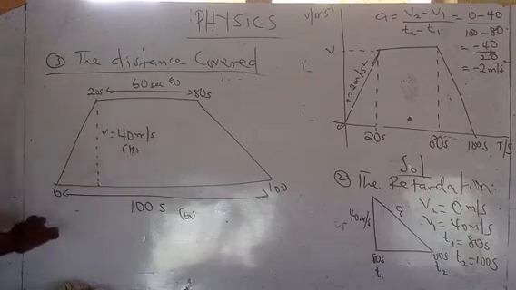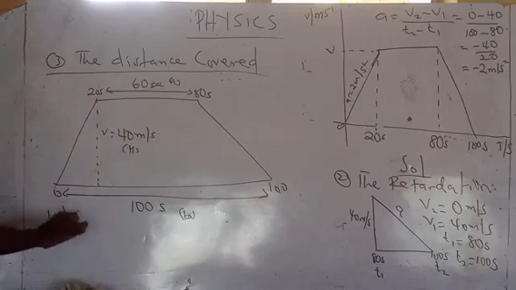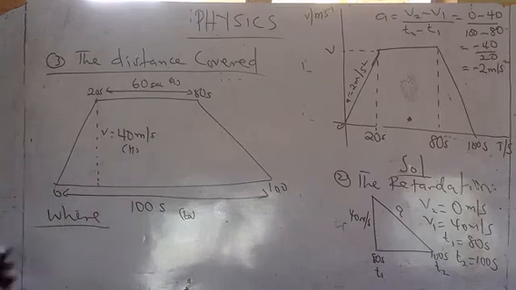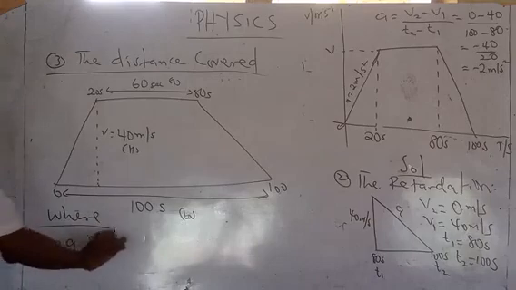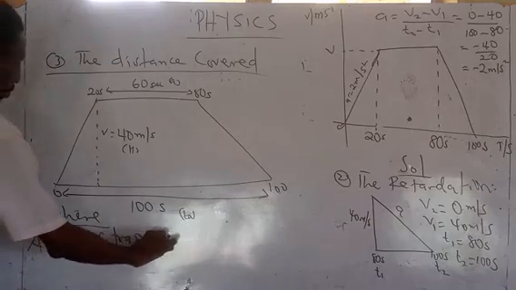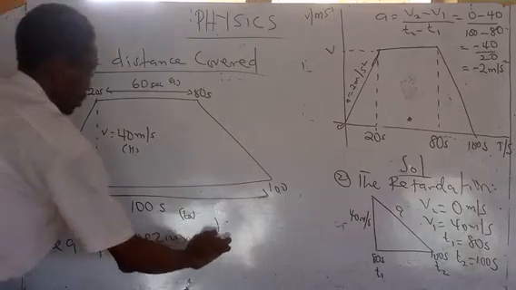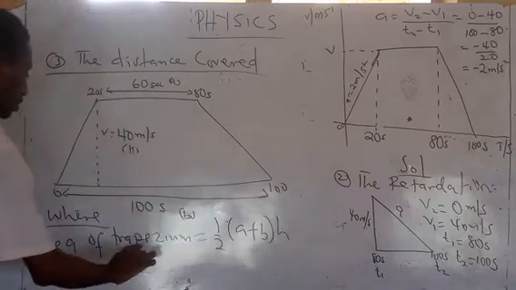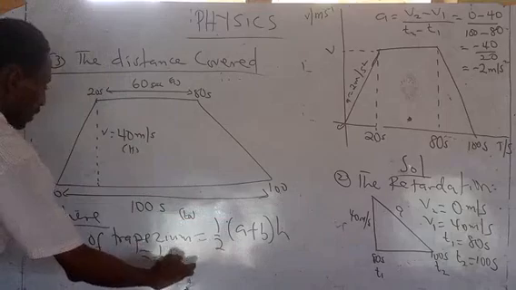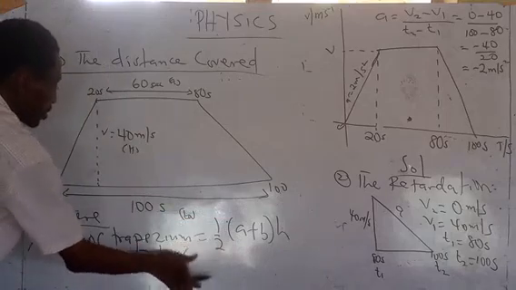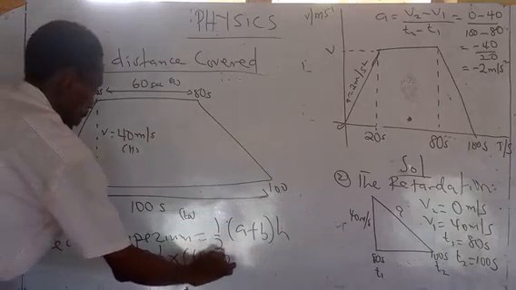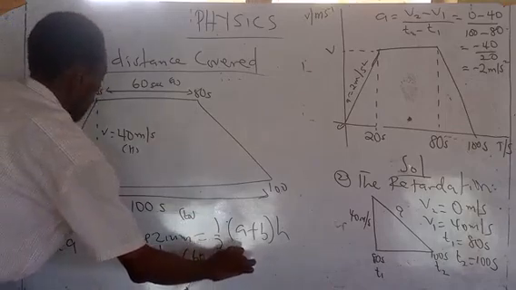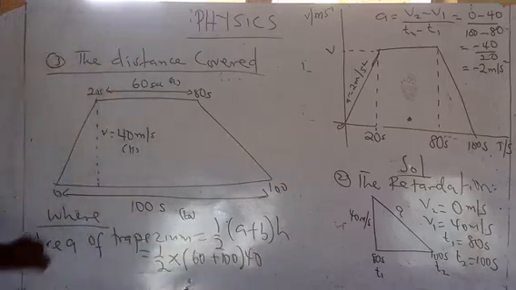So this is your B, this is your A, and this is your height. Area of trapezium equals half times bracket A plus B bracket H. So that gives us 1 over 2 times 60 plus 100 times 40.